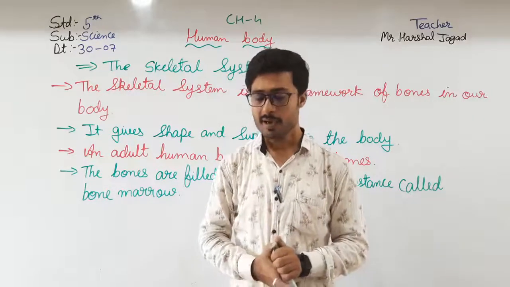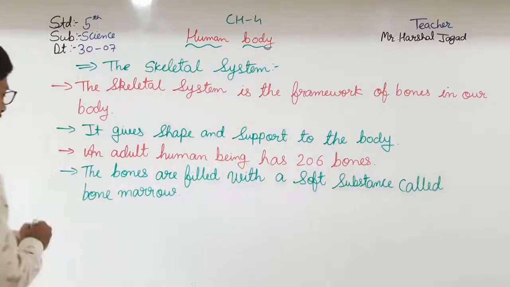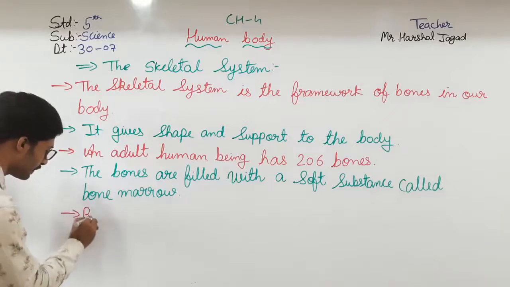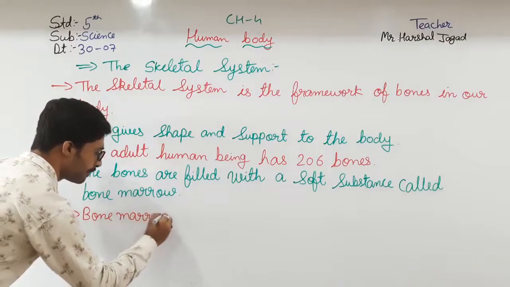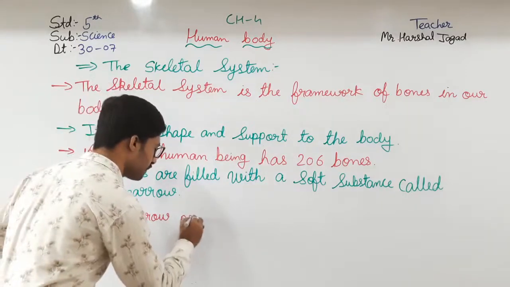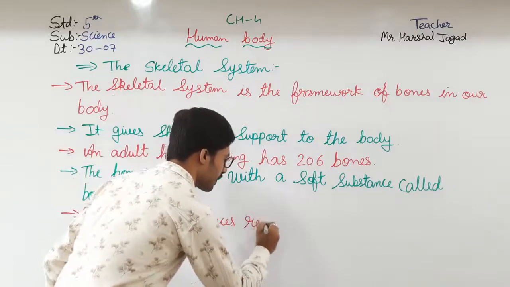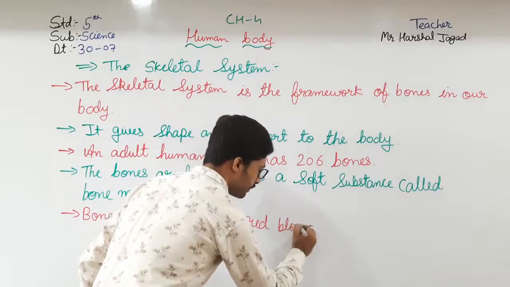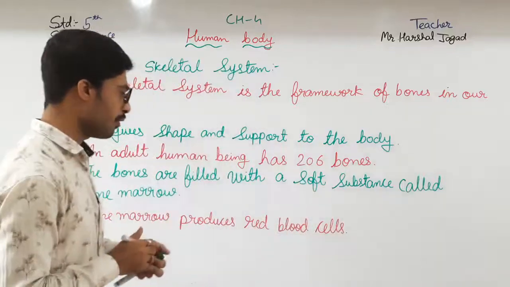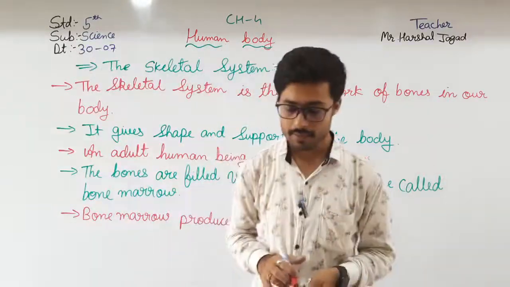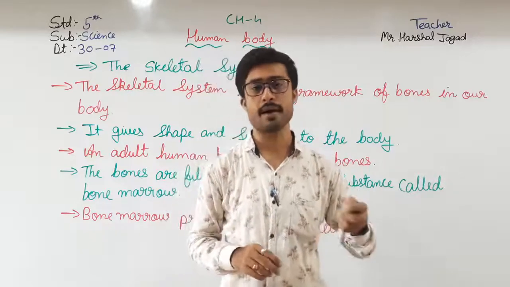Here the next point is which produces red blood cells. What does bone marrow produce? Bone marrow produces red blood cells. Bones store calcium, phosphorus and other minerals required by the body.